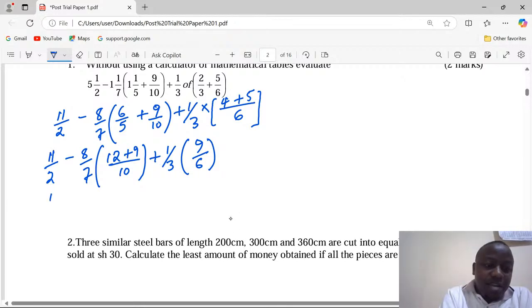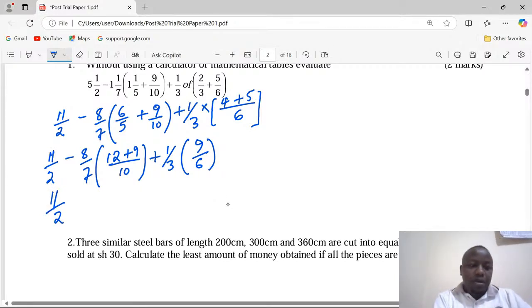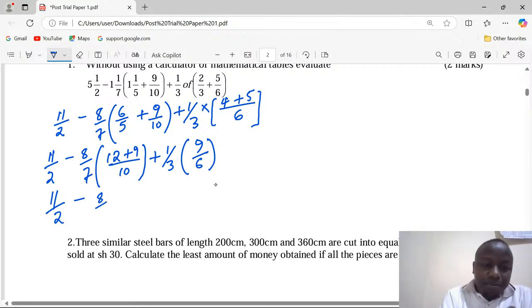Remember, this is 11 over 2 minus 8 over 7 is going to multiply. This is 21 out of 7 plus.